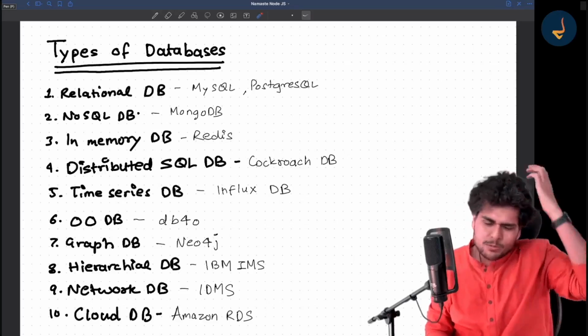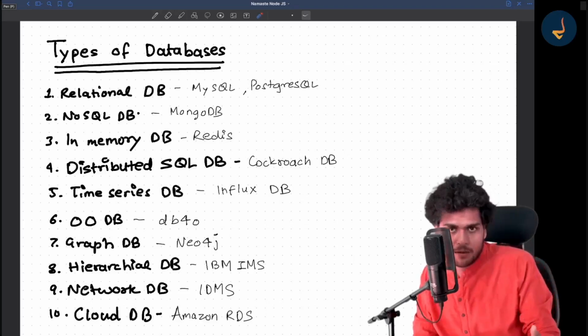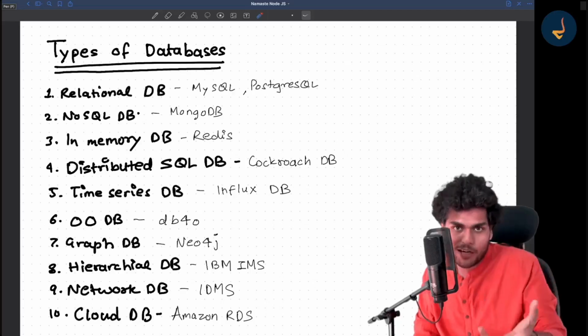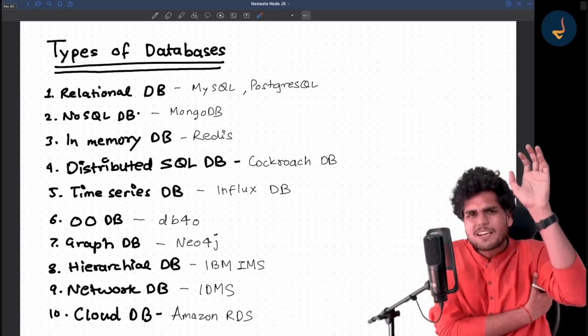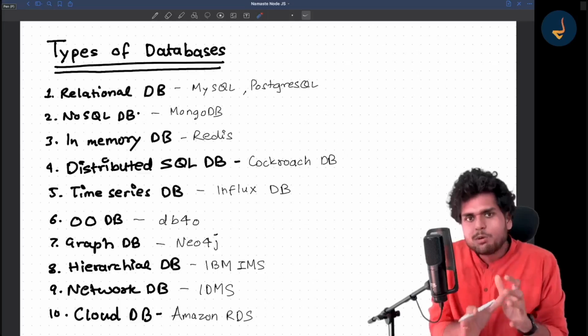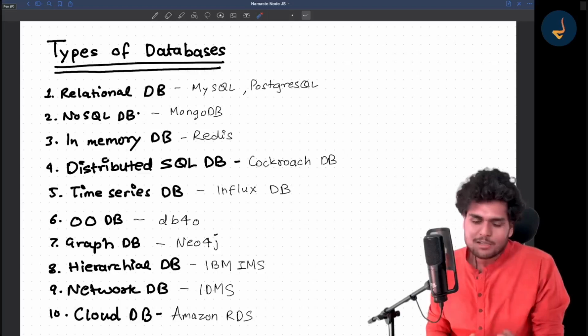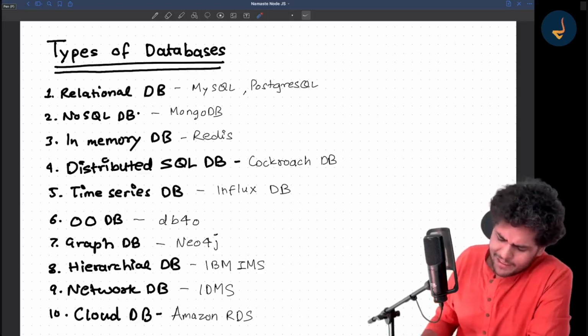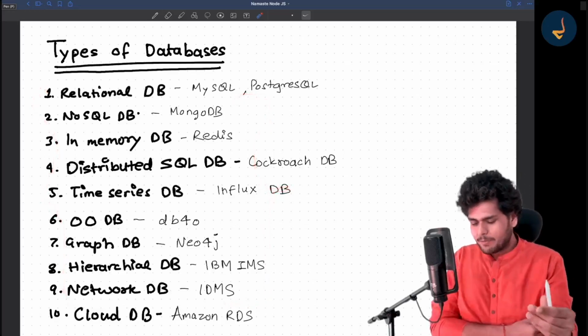But assume that some databases are read heavy, some are write heavy, and different types of databases are there. It depends on the use case. What do you want to do with that data? Got it? So this is a brief summary of the types of databases.